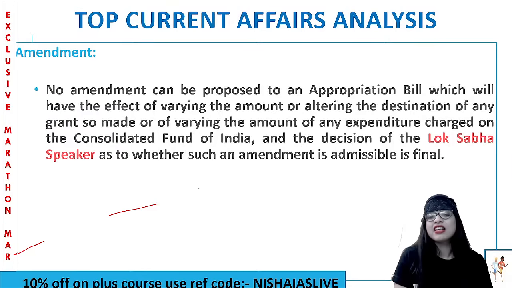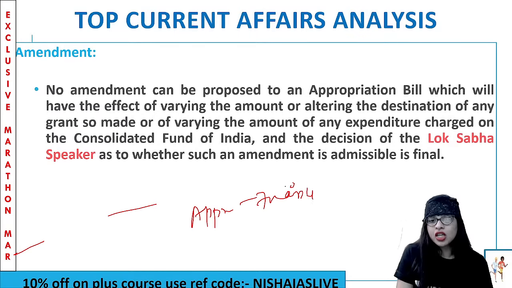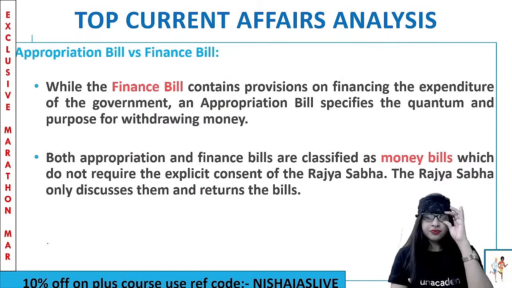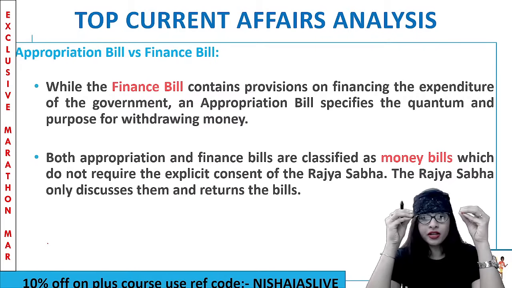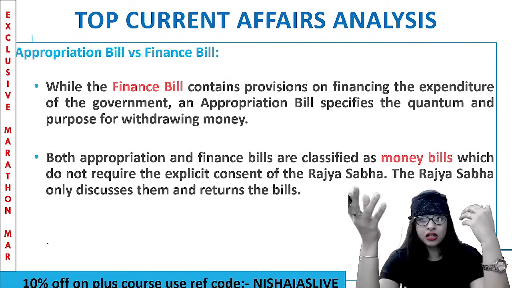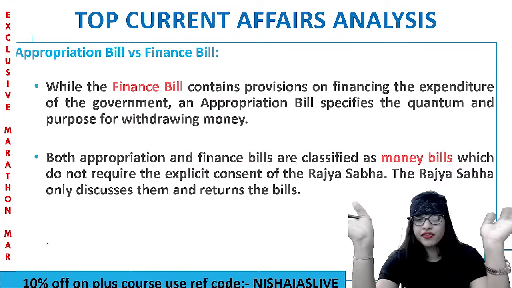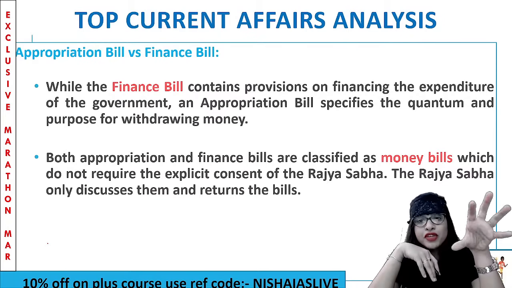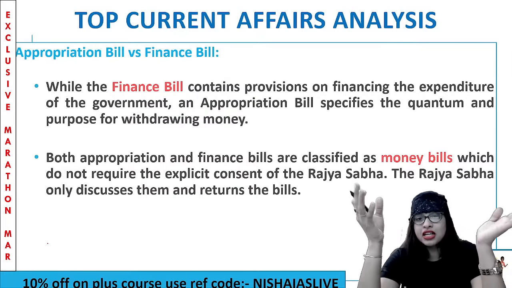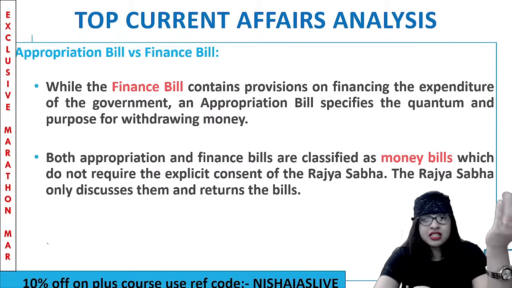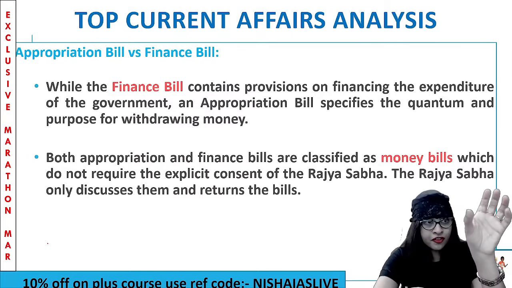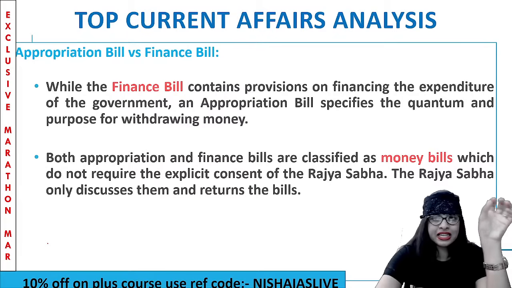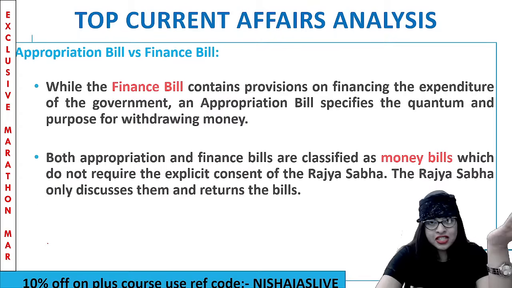Now, many a time people get confused about what is an appropriation bill and what is a finance bill. So let me quickly sort out your doubt, the difference between appropriation bill and finance bill. The appropriation bill, I told you, consists of all the provisions for withdrawing money. If you want the money to be withdrawn, then this bill has to be passed. The finance bill consists of the provisions on financing the expenditure of the government, that is, the various provisions with regard to the expenditure of the government. Okay, this particular amount for this particular sector, this particular amount for industry, etc.